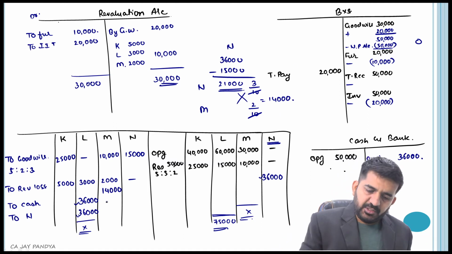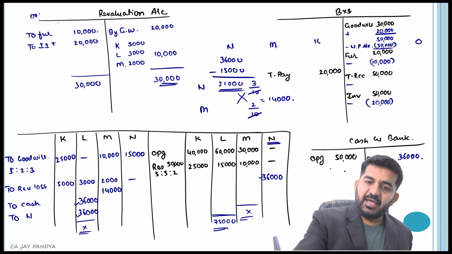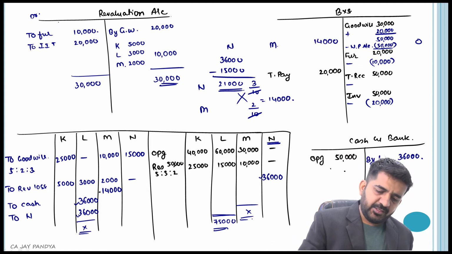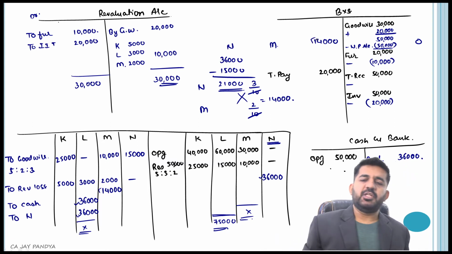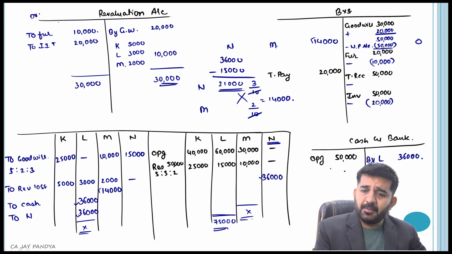Is it alright? Here I have written it on the debit side, so here I will write it on the credit side. M capital 14,000. Dual effect, 14,000 debit, 14,000 credit. Then what to do about the balance?